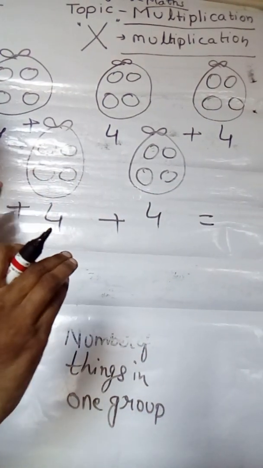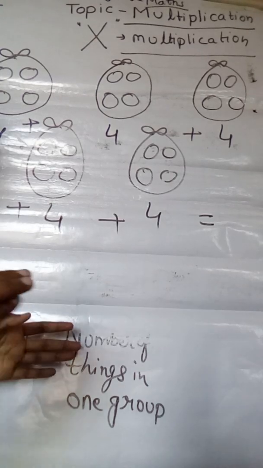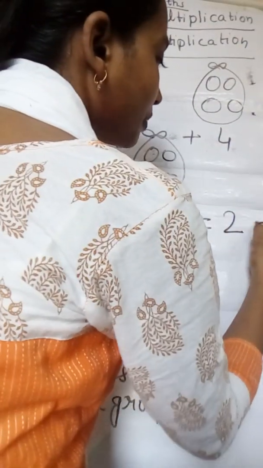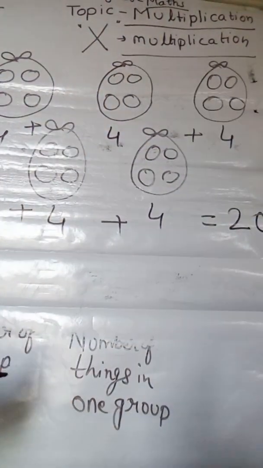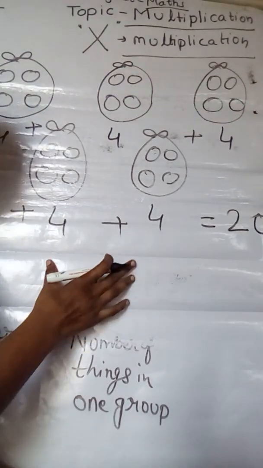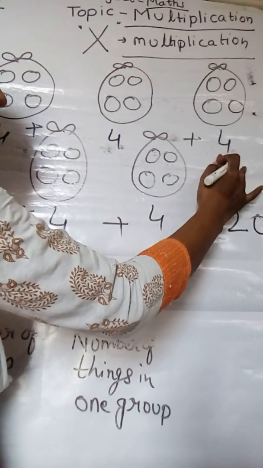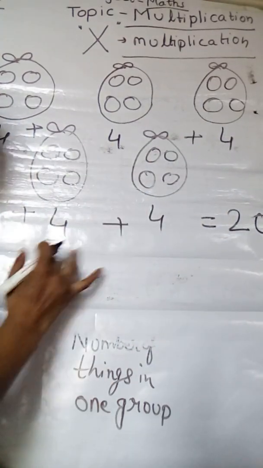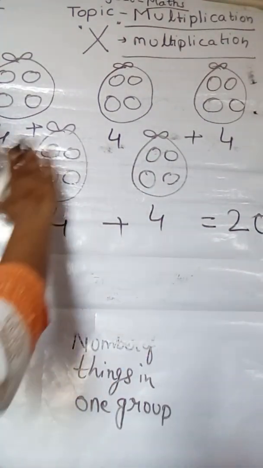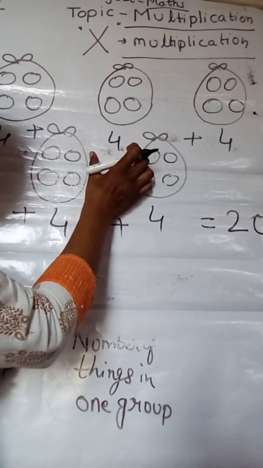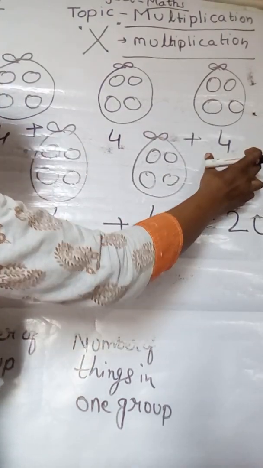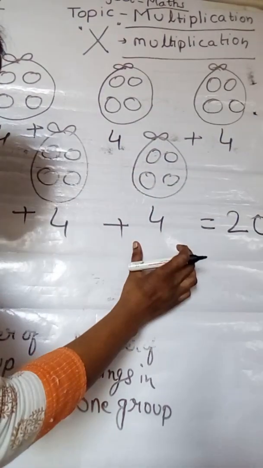Okay, 19, 20. So children, how many? Okay children, how many? 4 plus 4. Yes, 4 plus 4 is 8, 8 plus 4 is 12, 12 plus 4 is 16, 16 plus 4 is 20.